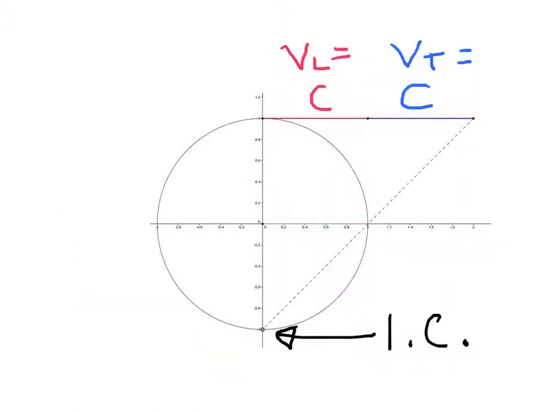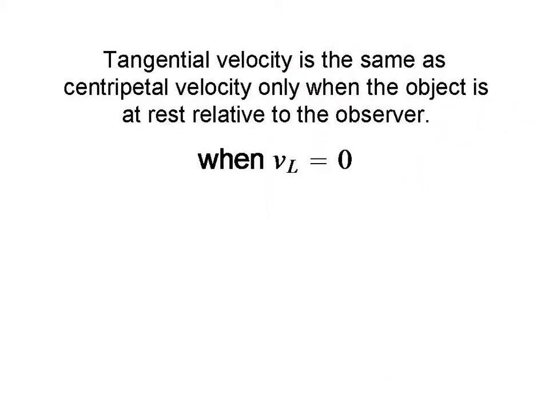Looking at a picture of this, we find that the linear velocity would be equal to c, the tangential velocity would be equal to c, giving a total of 2c, and the instant center of rotation would be at the bottom. Tangential velocity is the same as centripetal velocity only when the object is at rest relative to the observer, when v sub l is equal to 0.